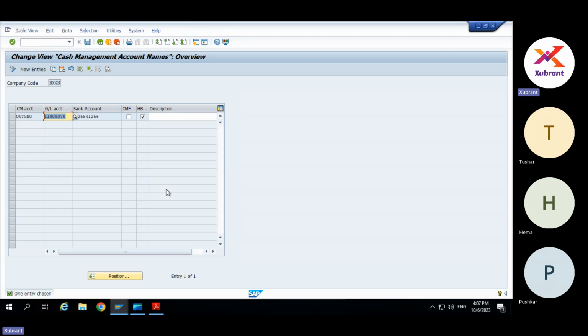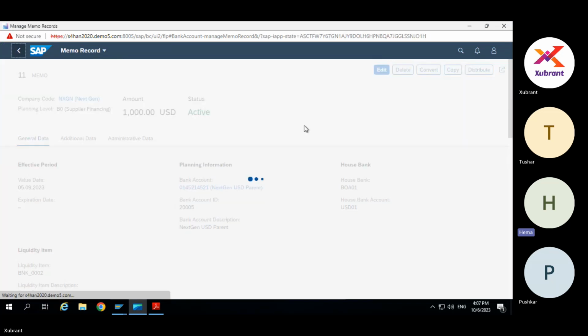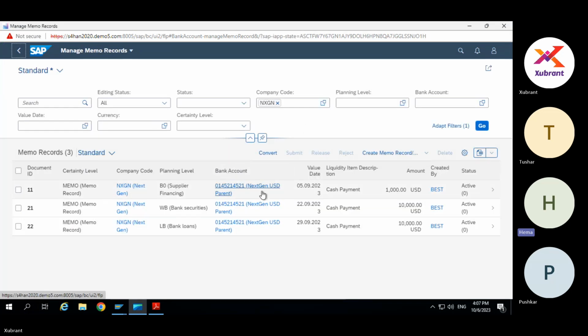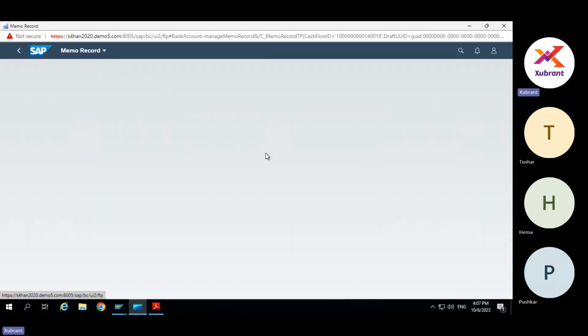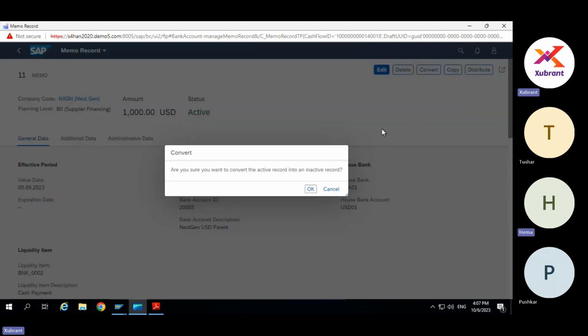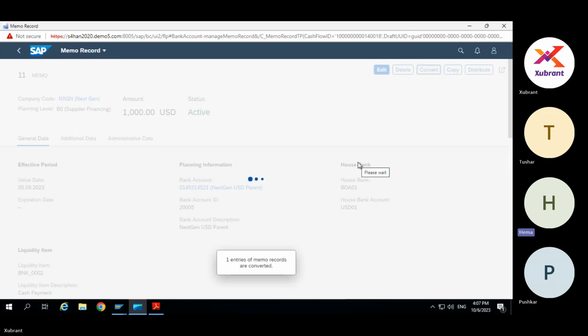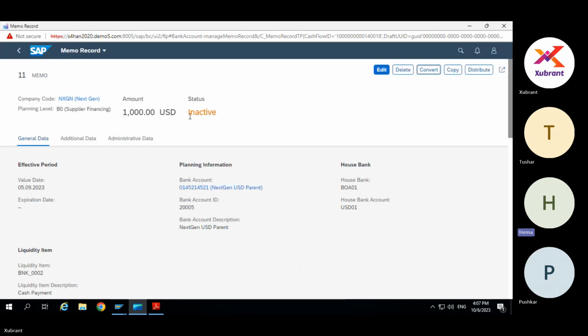Yeah, exactly. So in this old report, Amit, in some cases that memo record gets converted also. So in that case, we need GL. I was also under the impression, but here it seems convert means convert to inactive. If I click on convert, it is saying, are you sure you want to convert the active record into an inactive record? Because in the FF report I think we used to do something else, and here we have to do this. So it will stop showing in the report when you make it inactive, right?